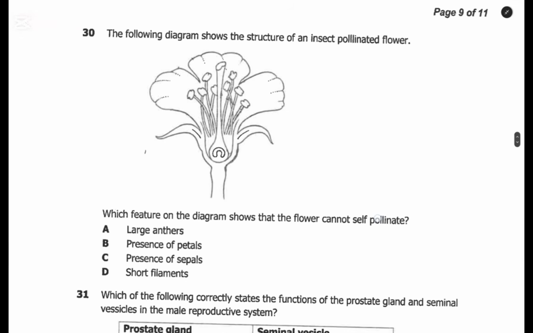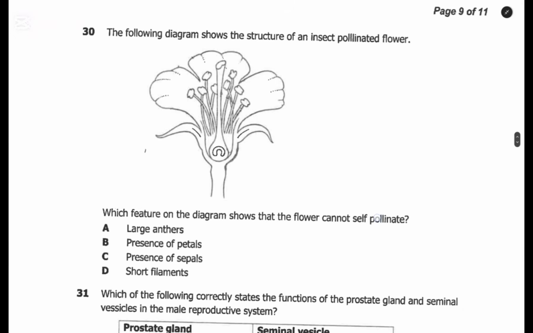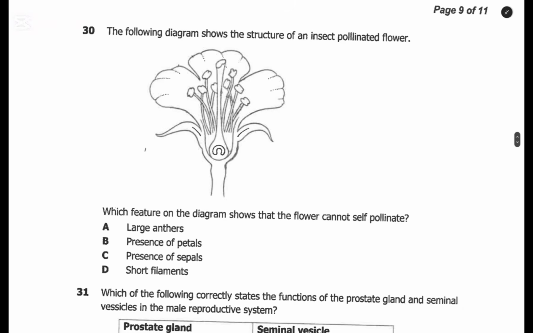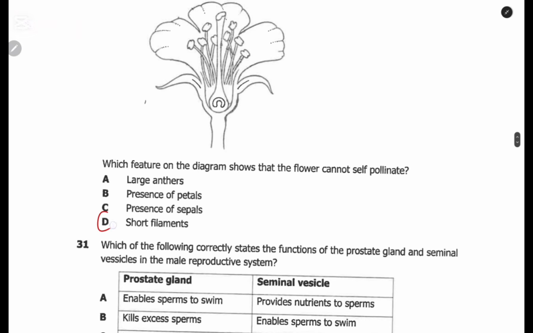Question 30. The diagram below shows the structure of an insect pollinated flower. Which feature on the diagram shows that a flower cannot self-pollinate? Those that can self-pollinate have the anther on top, then of course the stigma down. This one cannot self-pollinate because of the short filament.